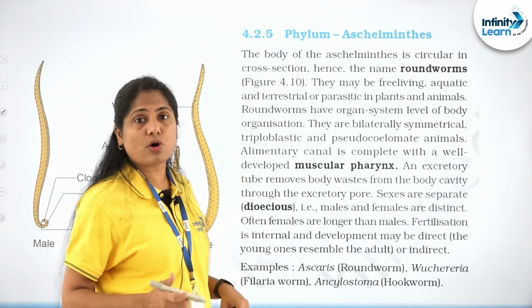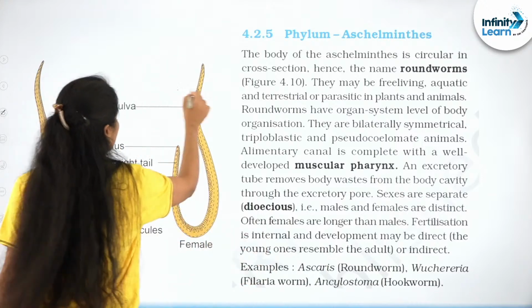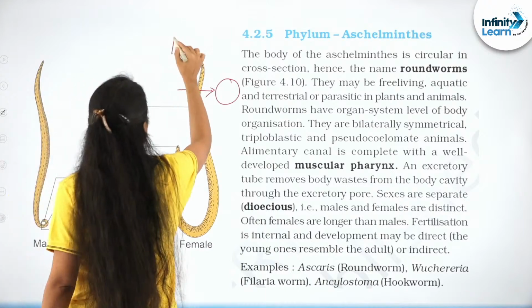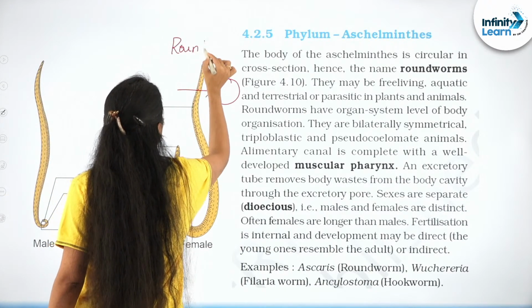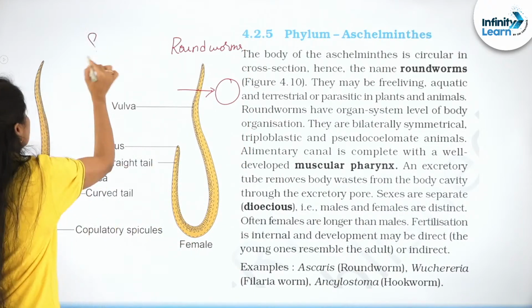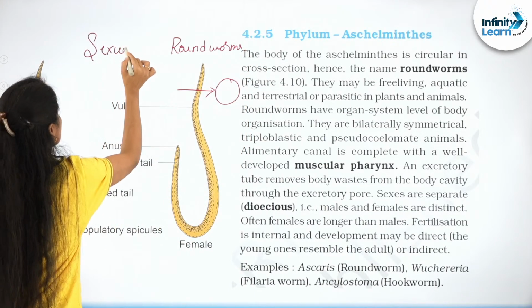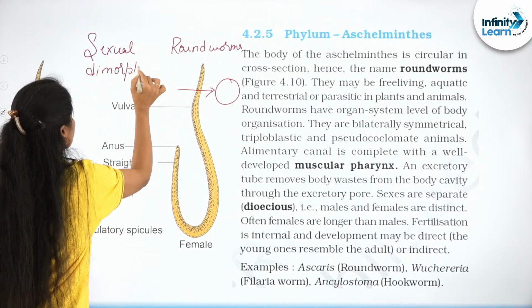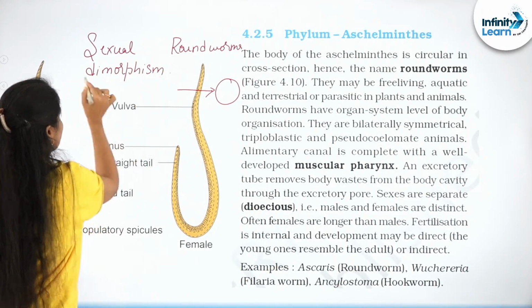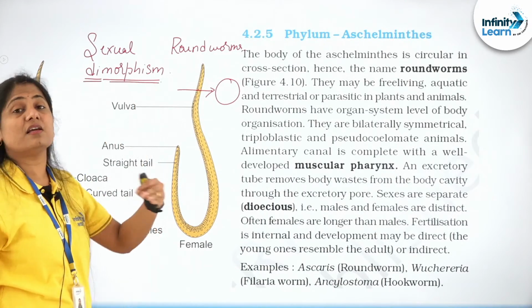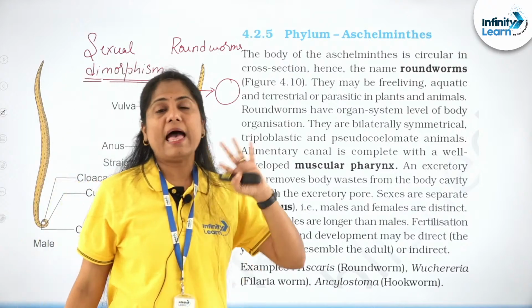Aschelminthes. Why are these called roundworms? You cut them in cross section, they are circular. This is why they are referred to as roundworms. For the first time, you will observe that they exhibit sexual dimorphism. Important point. What do we mean by this? Di is two, morph is forms. Two forms in the sense here we are referring to the male and the female.